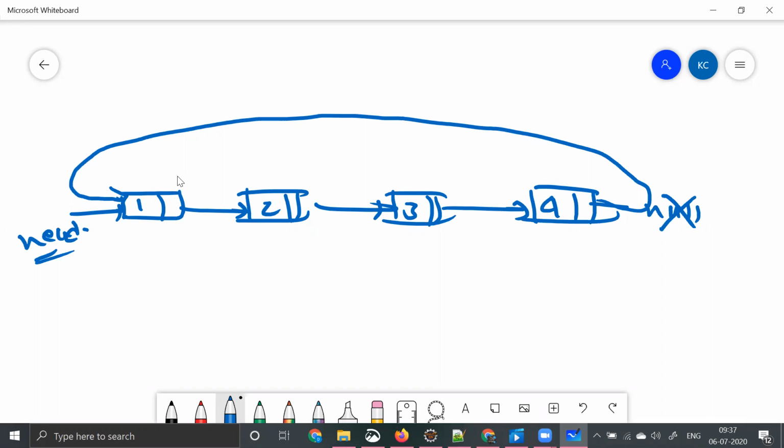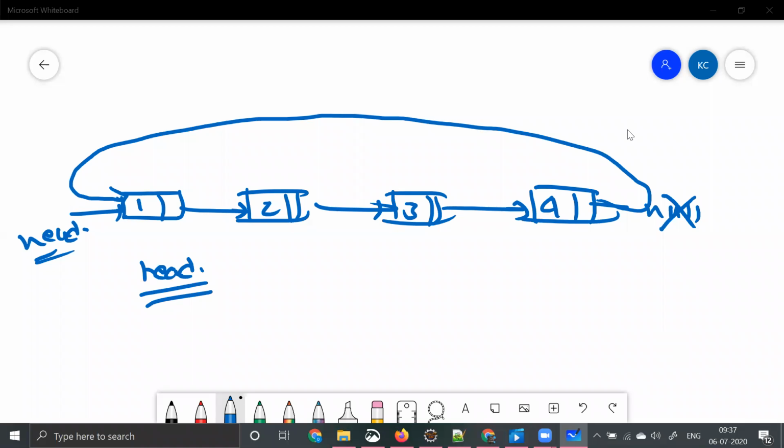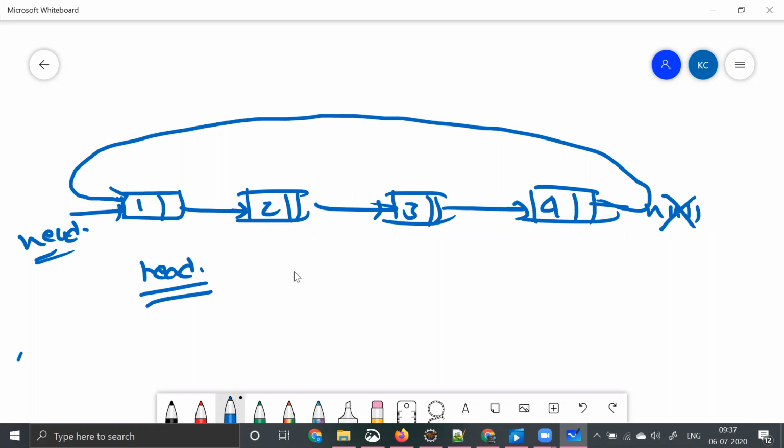So how do you find, for example, let's say the interviewer has given, I'm giving you the head of the linked list, and tell me if it is a circular linked list or not. This is one more important interview question. So how do you find out? You find out using the same concept. So there will be two pointers, a fast pointer and a slow pointer. Using the same concept, you will be trying to solve this problem.